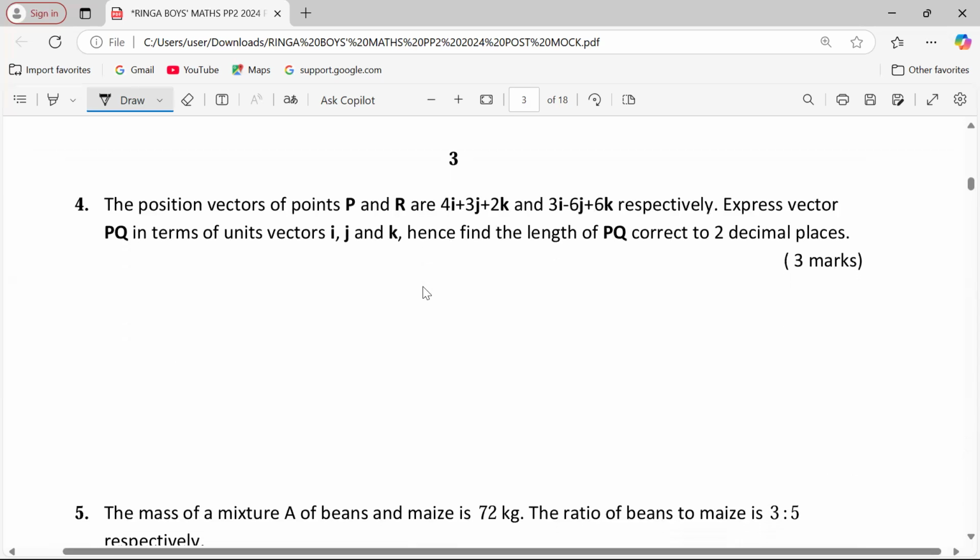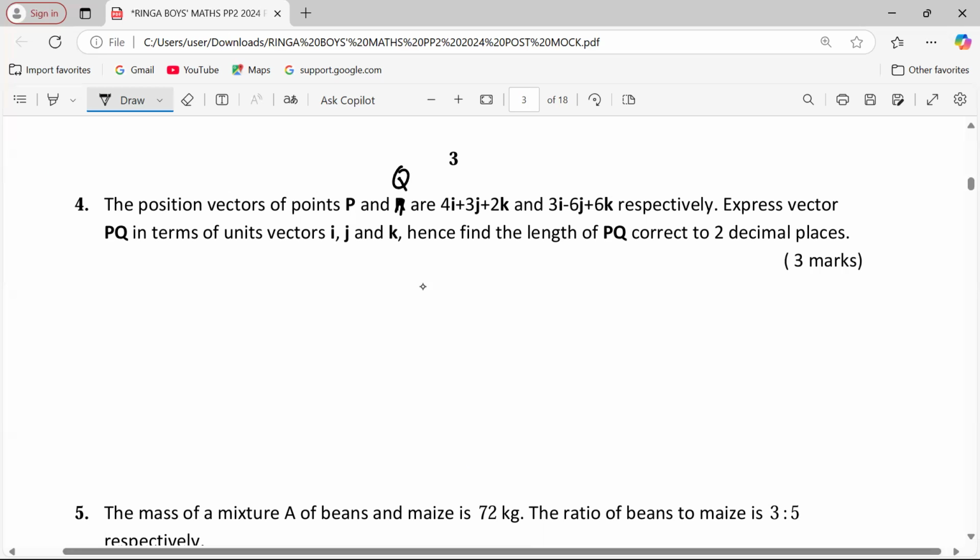Well, number 4. Number 4 is a question on vector 2. The position vectors of points P and Q are 4i plus 3j plus 2k and 3i minus 6j plus 6k respectively. Express vector PQ in terms of unit vectors i, j, and k. Hence, find the length of PQ correct to 2 decimal places. So this one is not R, sorry. This one should be Q.